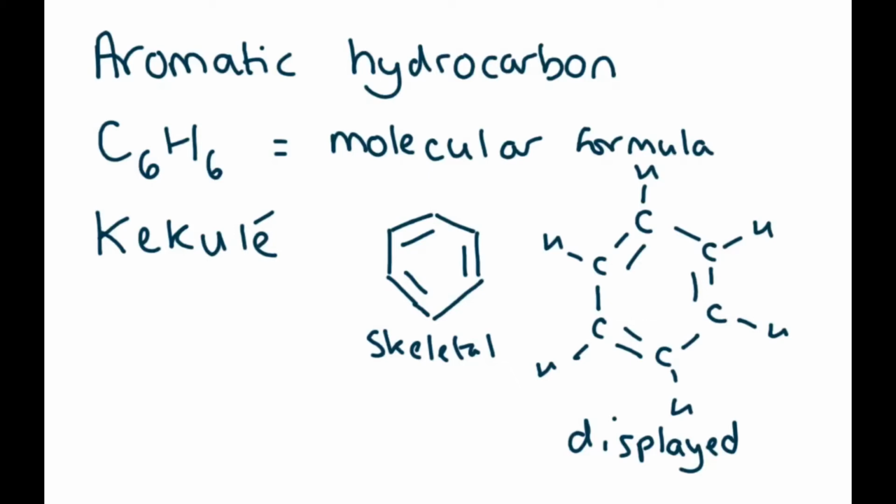But there was a problem, because there were three key pieces of evidence that disproved Kekulé's model. So when you hear about Kekulé's model of benzene, this is what he proposed.